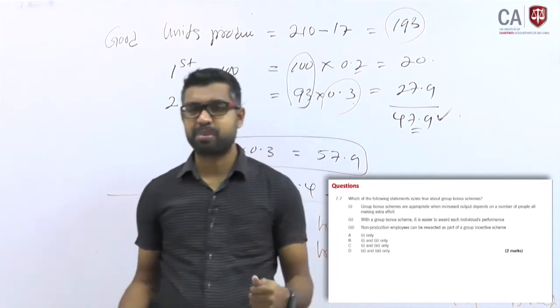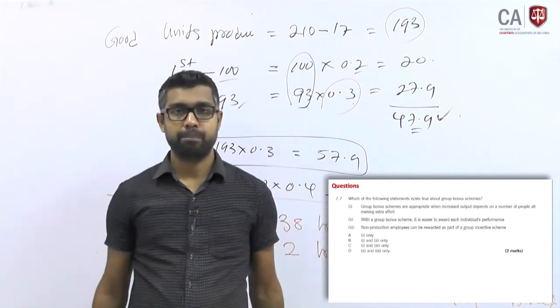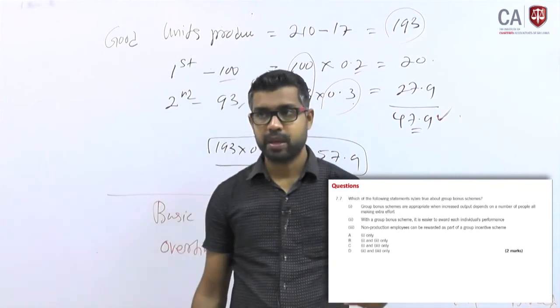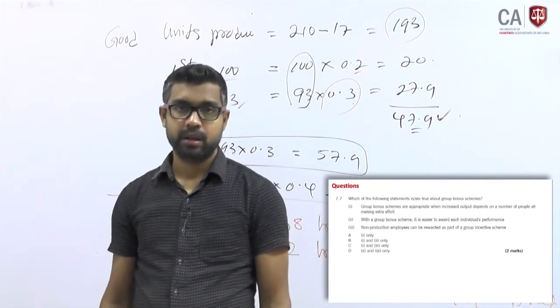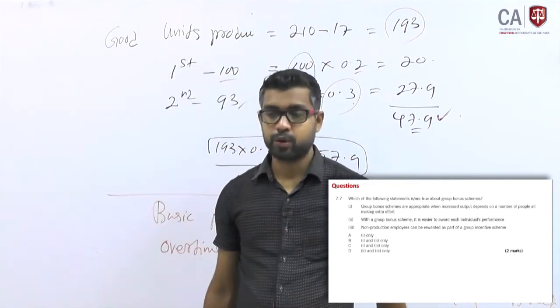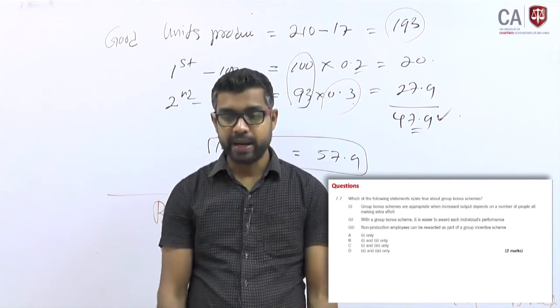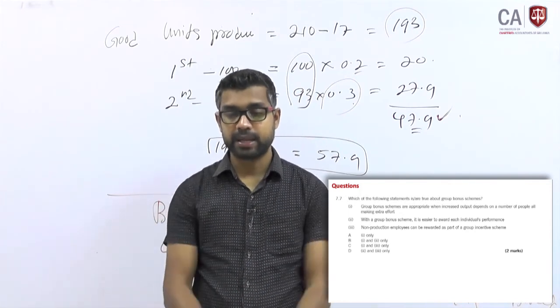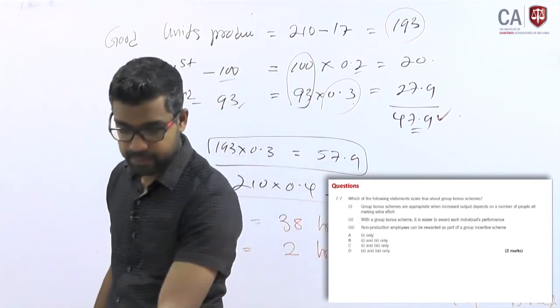IT people, HR people, the administrative staff also should support by providing their service. Therefore, non-production employees also can be rewarded through the group bonus scheme. Therefore, statements 1 and 3 are correct, which is reflected in answer C.